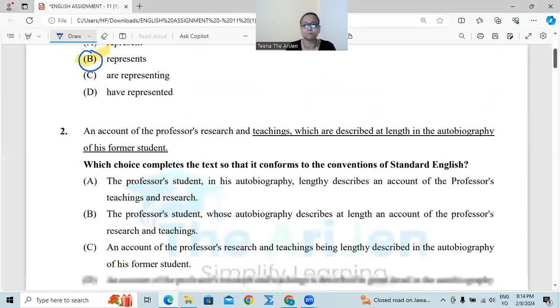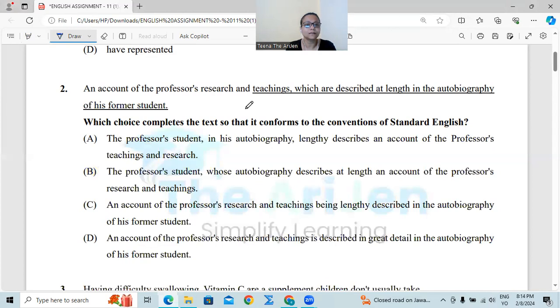Question number 2. An account of the professor's research and teaching, which described at length in the autobiography of his former student. So an account of professor is which are described at length in the autobiography of his former student. So now unnecessarily a relative clause has been inserted over here, right? We don't require it. Let us see the choices.